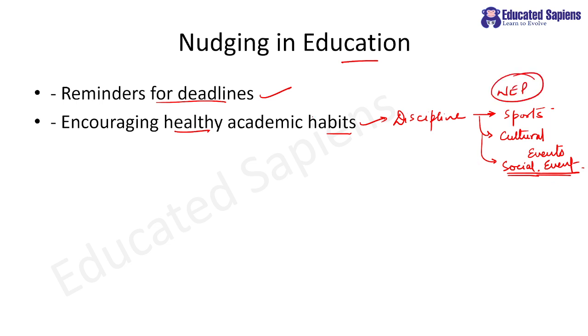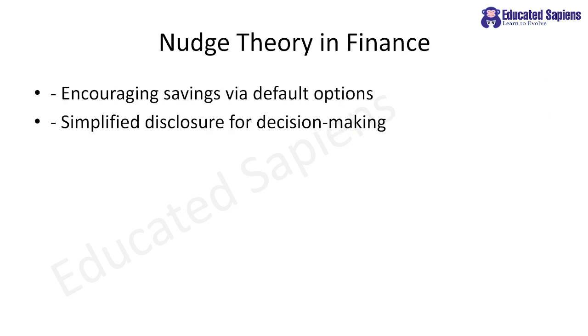Vocational training will also be there. So the government is nudging you. They are not penalizing you, but they are giving you some extra marks and including that report also in your report card. Clear? 5 marks for NCC students, NCC certificate holders. So all these are healthy academic habits. So we are trying to promote that thing.